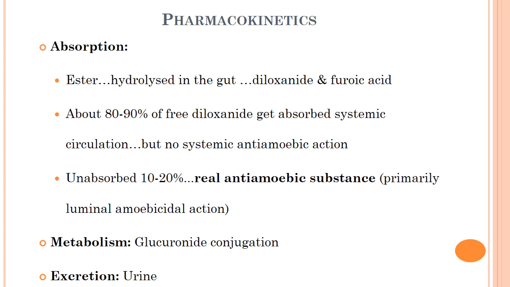Pharmacokinetics, absorption: it is an ester and is hydrolyzed in the gut by bacteria to produce diloxanide and furoic acid. About 80 to 90% of free diloxanide gets absorbed in systemic circulation, but it does not have any systemic anti-amoebic action. Unabsorbed 10 to 20% of free diloxanide is the real anti-amoebic substance and produces primarily luminal amoebicidal action. Metabolized by glucuronide conjugation and excreted by kidney in urine.